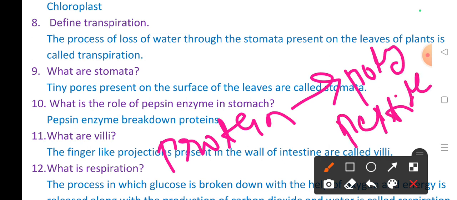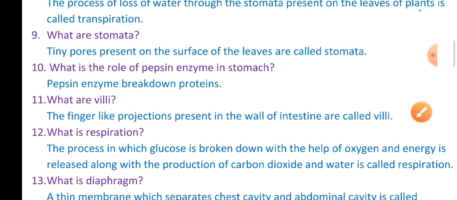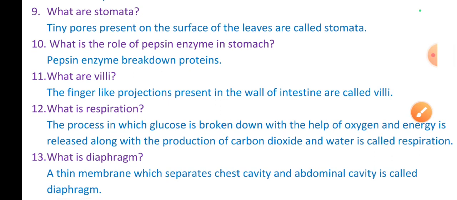Polypeptides. Okay, it is the role of pepsin. Next, what are villi? The finger-like projections present in the wall of the intestine are called villi. Okay, they are very important. They are the functional units of our digestive system. They absorb food.